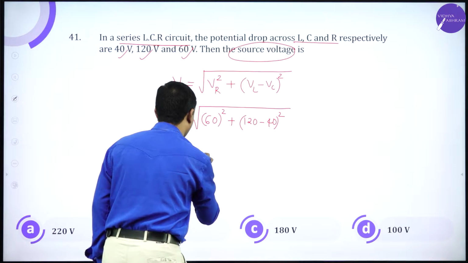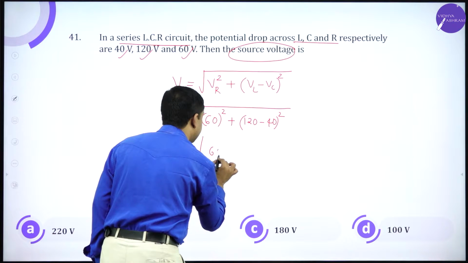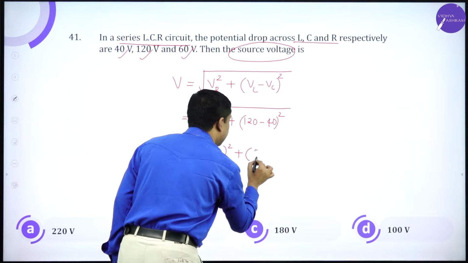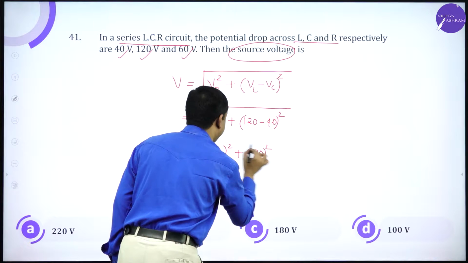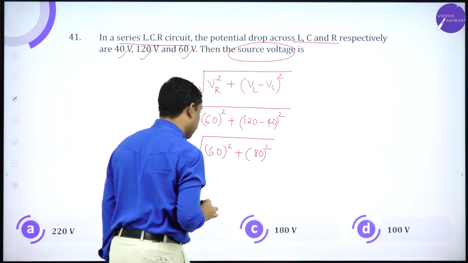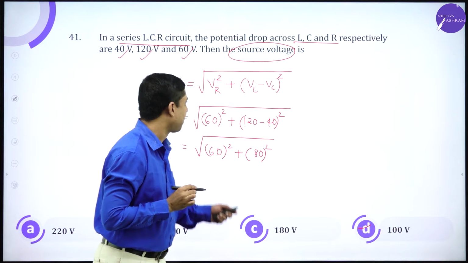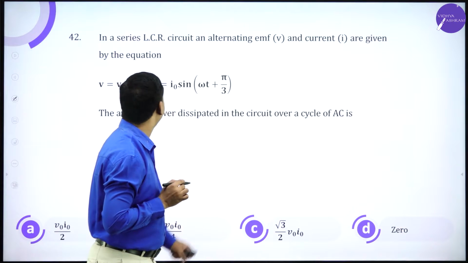So on simplification, this is 60 square plus 80 square root. So the answer has to be 100 volts. Next one.